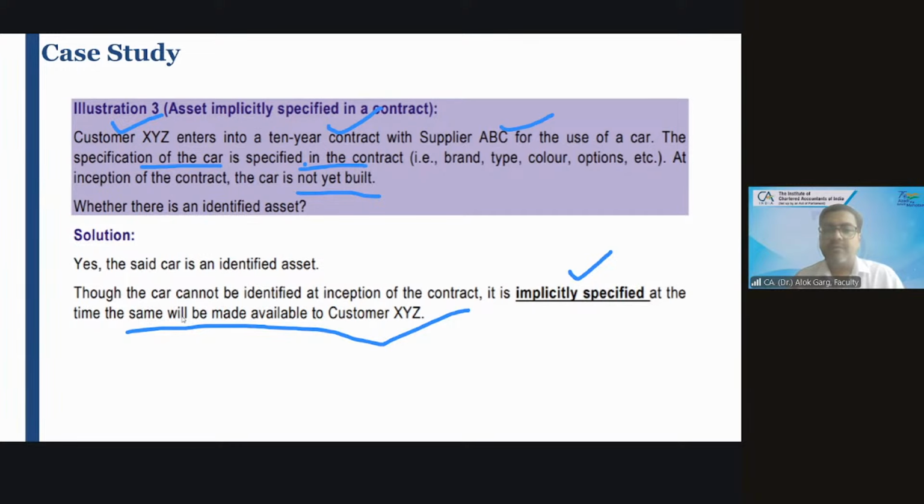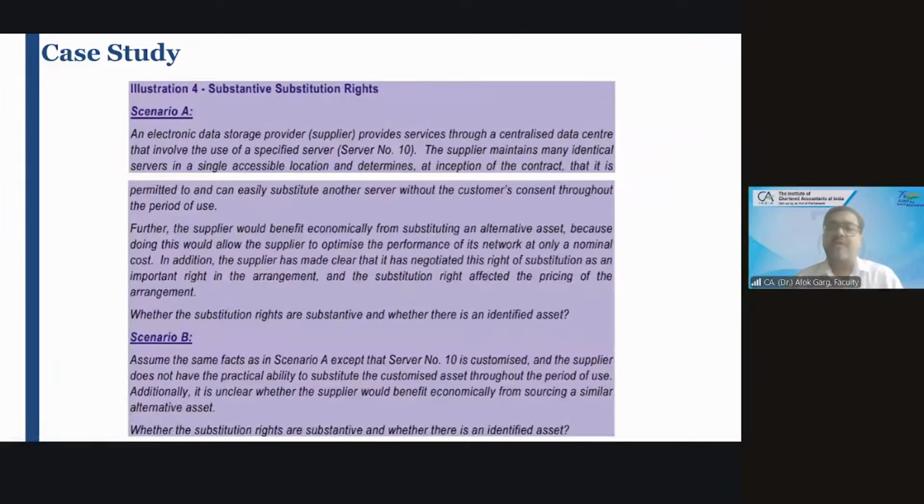Clear? Is it clear? Third example. Sir, if there is an option for the supplier to substitute any part thereof. That is okay. For example, you have taken a furnished house.